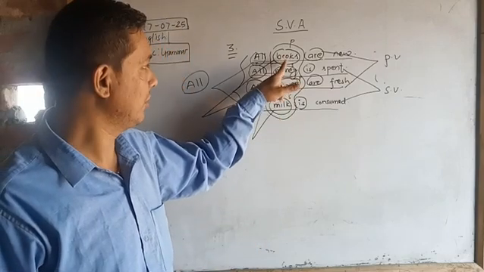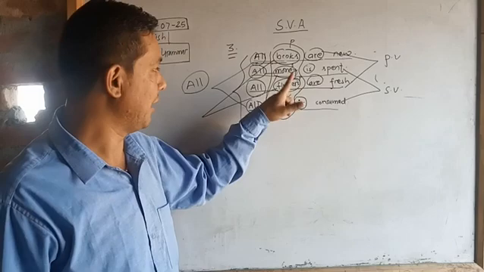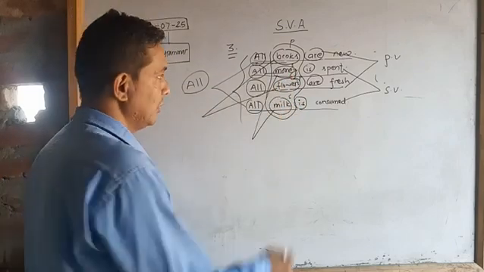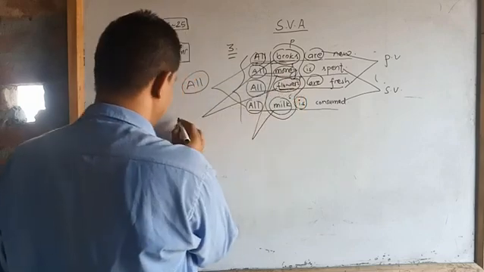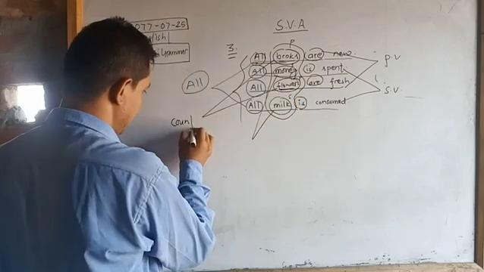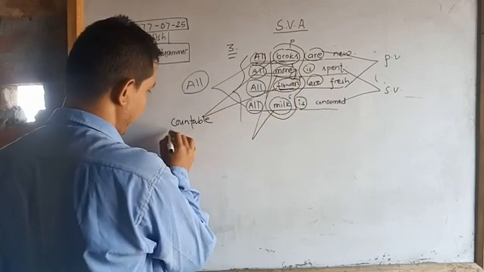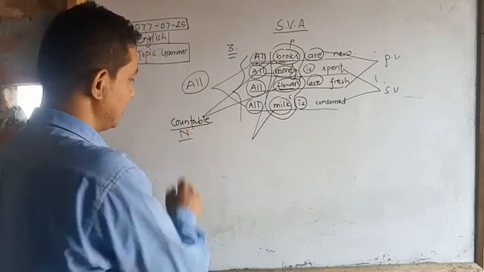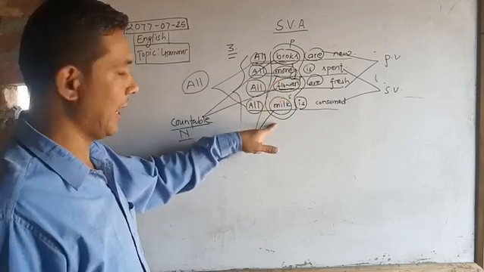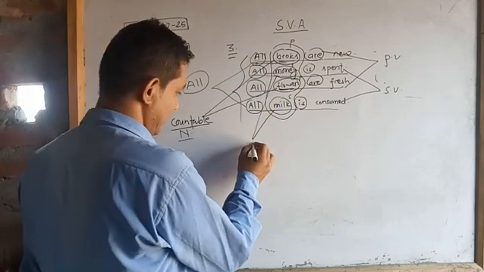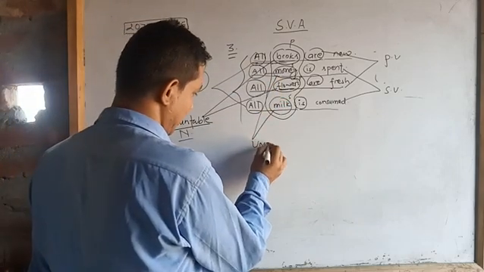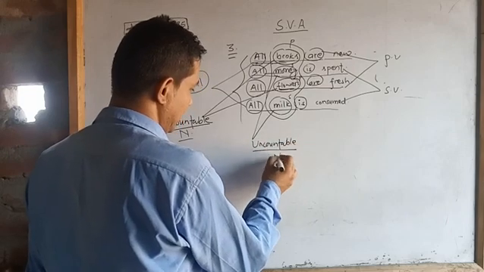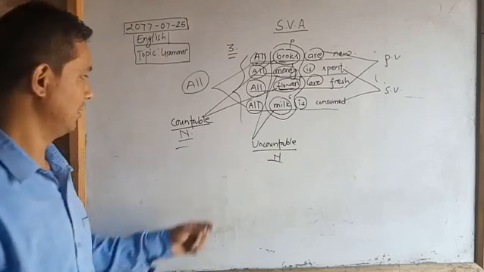Books and flower are countable nouns. On the other hand, money and milk are uncountable nouns.